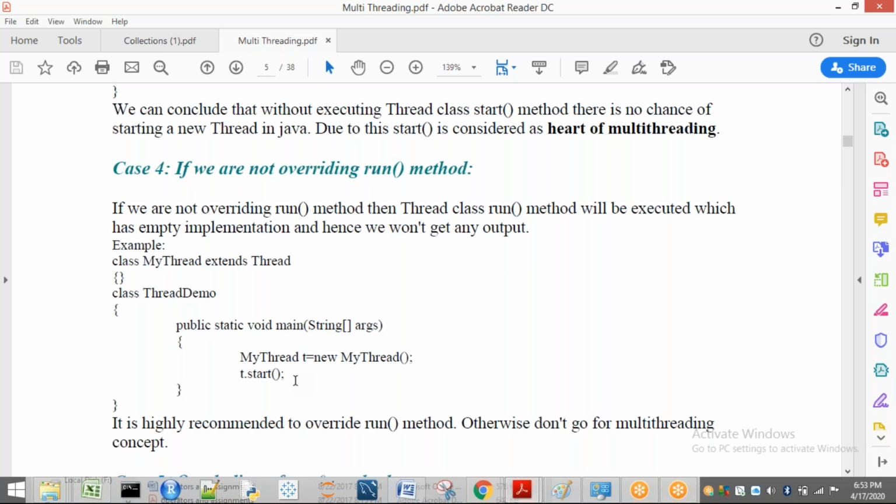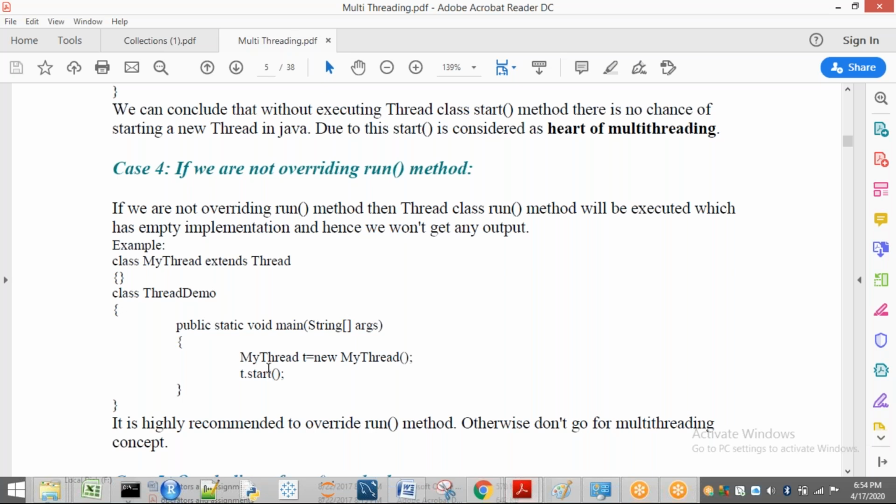But finally, what is the last step? The last step is that it is going to call a method called the run method. Whose run method is it going to call? Who called the start method? T.start. T is going to call the start method. In the same way, the run method related to T will execute. T belongs to whom? My thread. Is there any run method in my thread? Here it is not there, but internally it is present. What is the internal run method present in my thread? The Thread class run method. That means in the Thread class run method, what is there? An empty body is there.